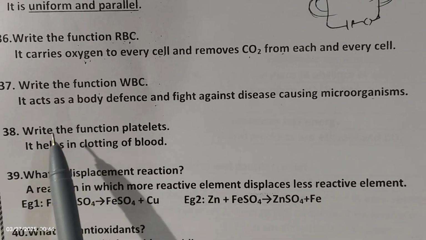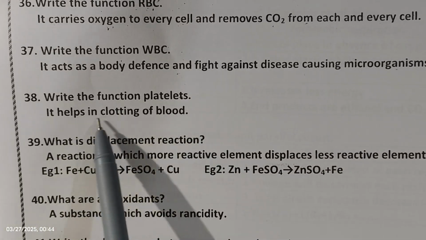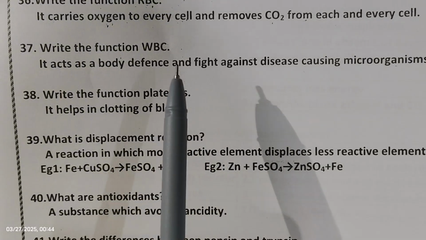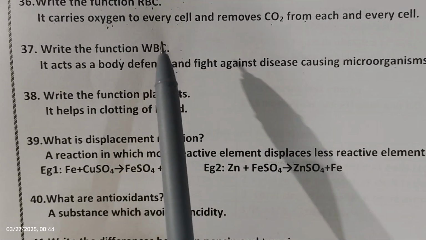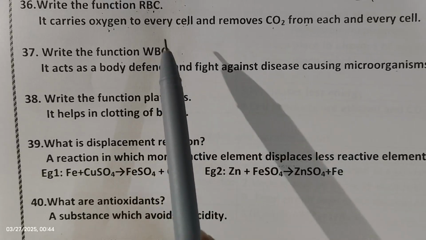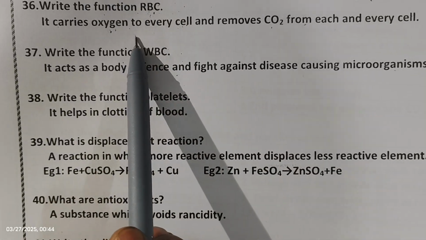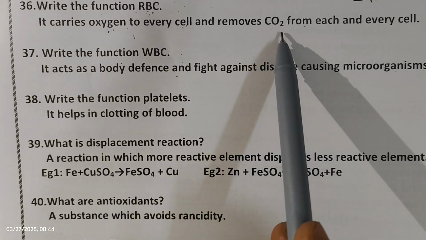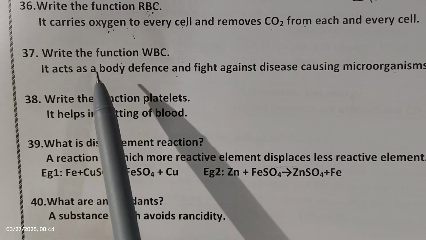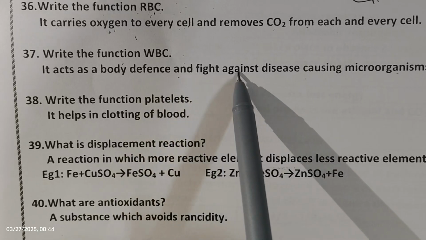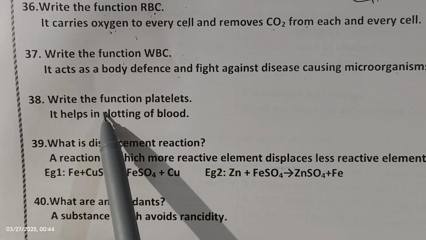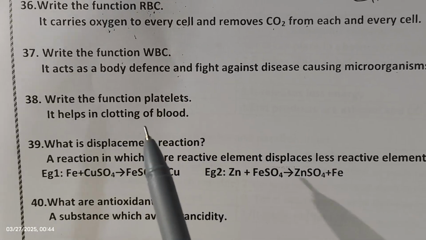Functions of platelets: help in clotting of blood. See, I have given very simple functions of each of them. RBC helps in carrying oxygen to each and every cell and simultaneously removes carbon dioxide. WBC acts as a defense mechanism and fights against germs. Platelets help in clotting of blood.